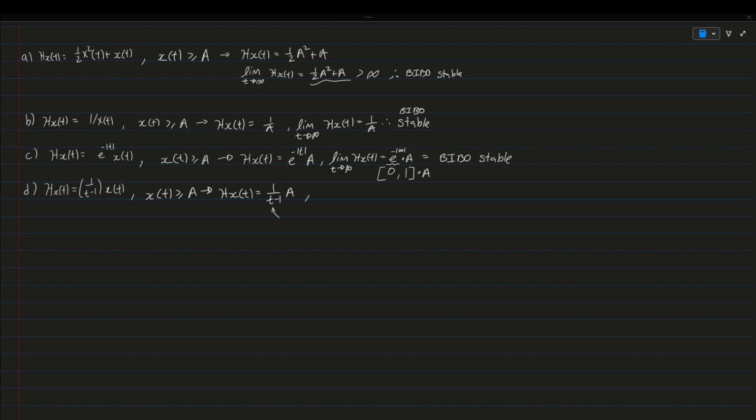So when we have t of 1, we're going to get 1 over 0, which in signals and systems, whenever you have a 0 in the denominator, it's always infinity. So infinity times a, which is not less than infinity, so it's unstable.